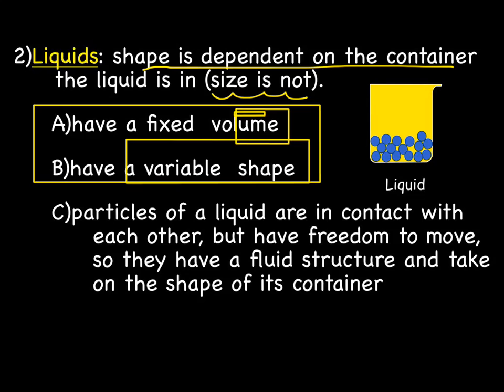And this is because particles of a liquid are in contact with each other, but they do have some freedom to move. So they have what we call a fluid structure, and they can take on the shape of its container.